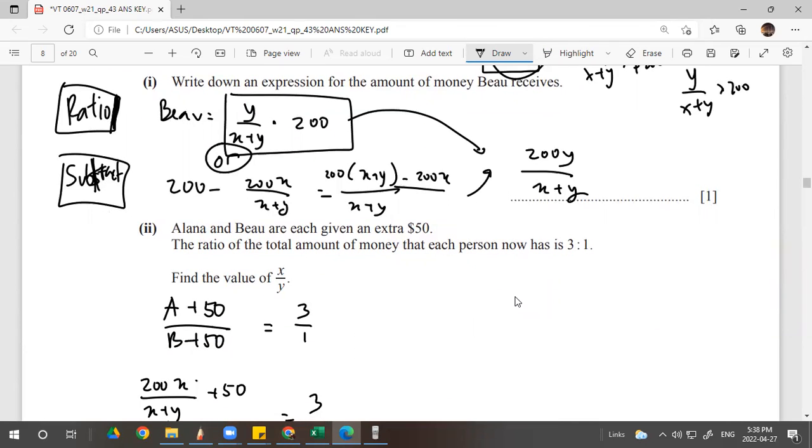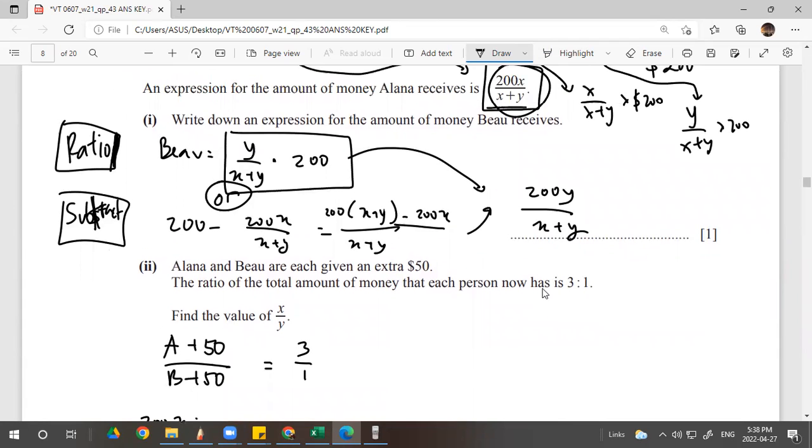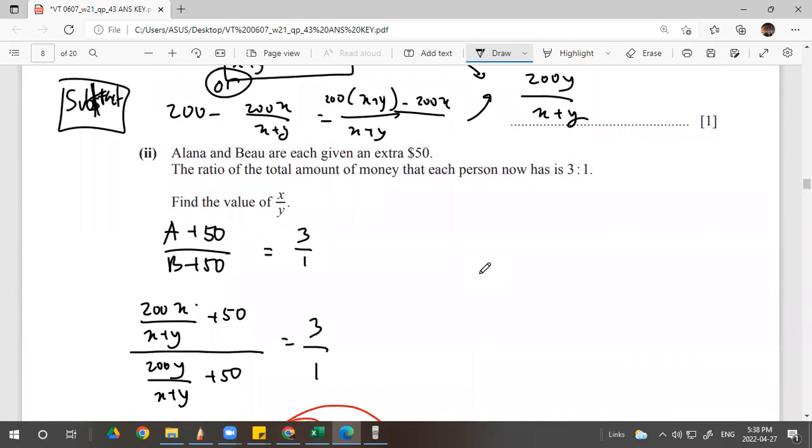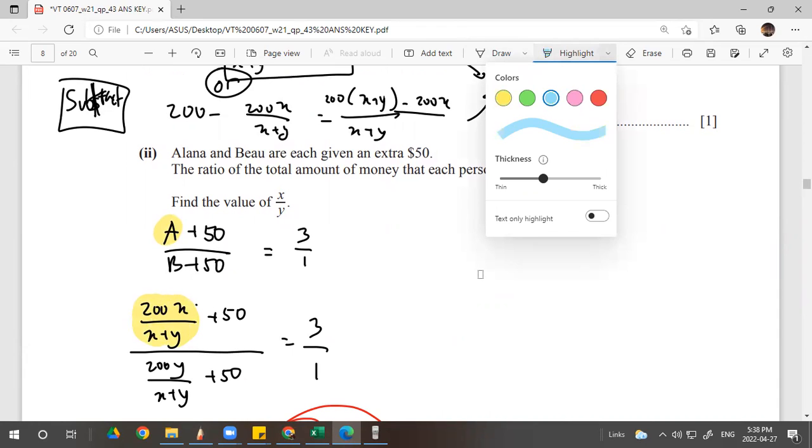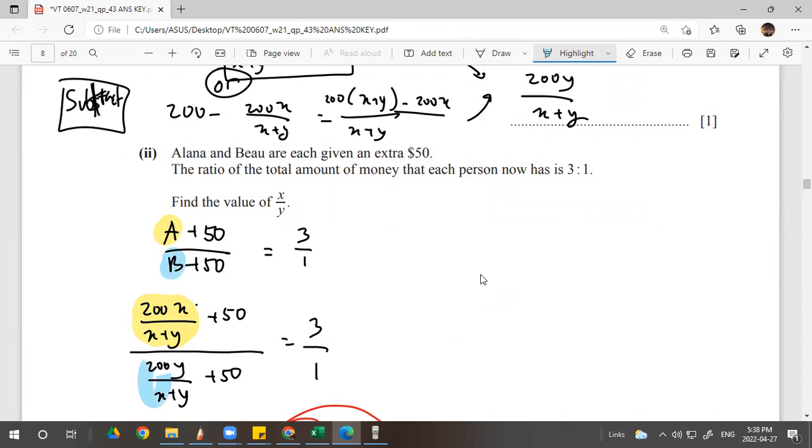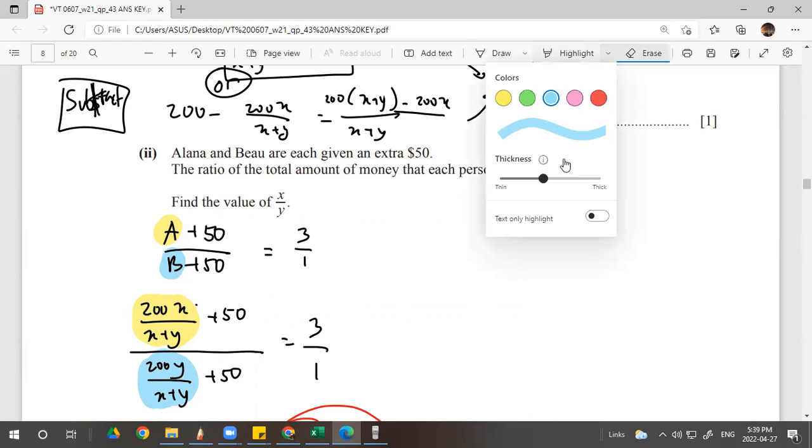We have Alana's amount of money, 200X over X plus Y, so I just change Alana's money to 200X over X plus Y plus 50. And then Bao's money is this, you just change the X and the Y, and add 50. Now they share in the ratio 3 to 1, right? So it equals 3 over 1. See the rules? I think you see it now, right?